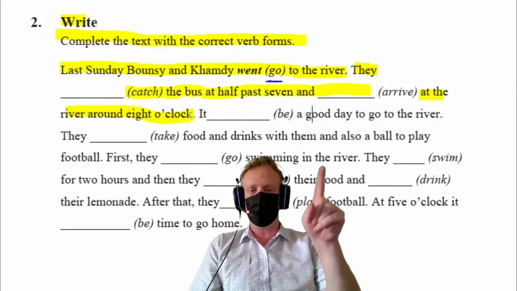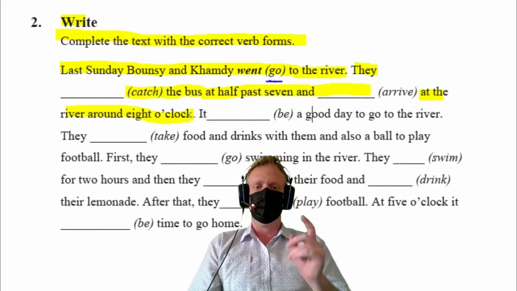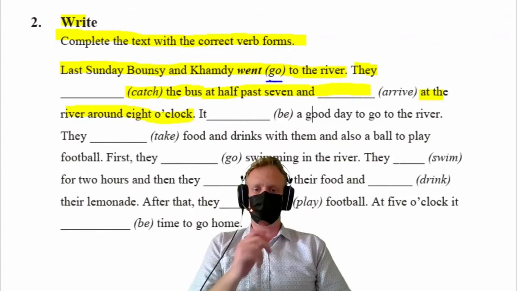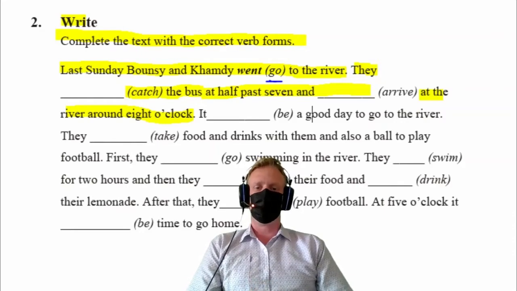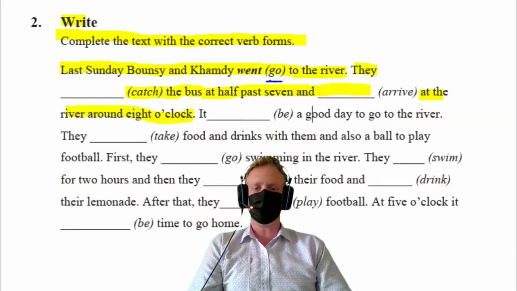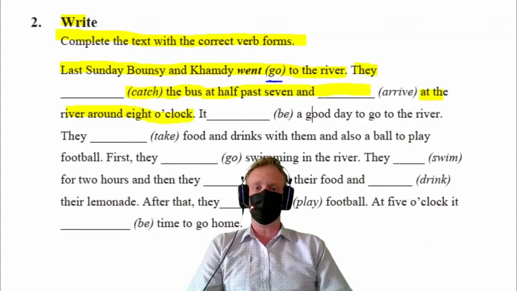So verb V2 or verb ED. Please take a look and complete them in your book. Please take a look at these verbs and change them into the past tense and write them in your book. Let's go on to activity number 3.